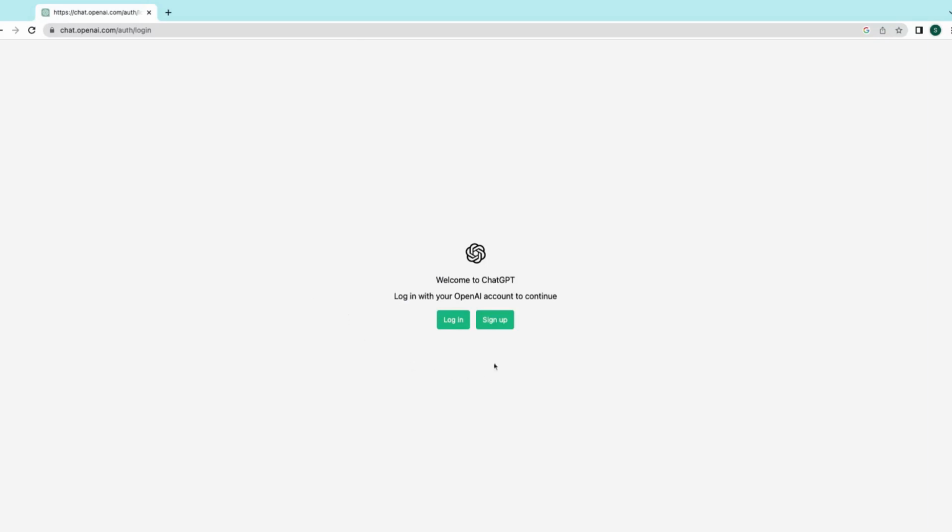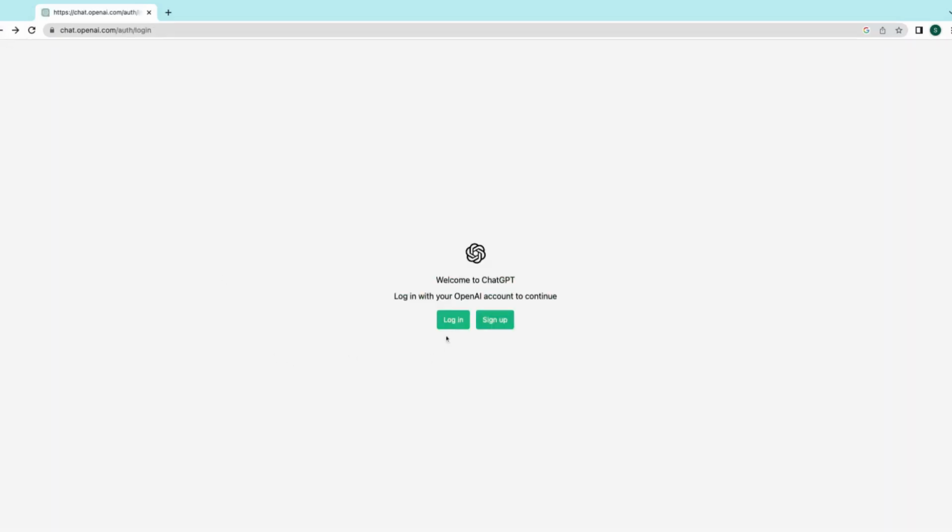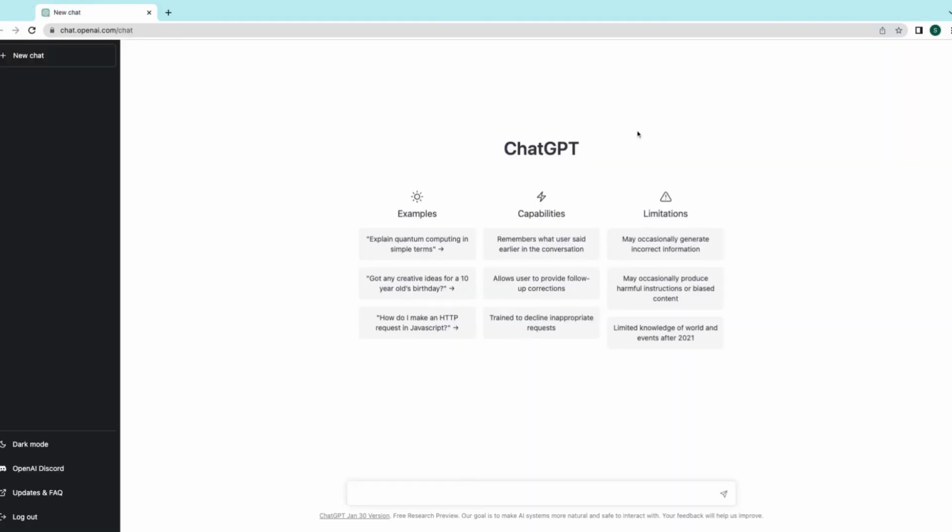You can sign up using email address and password, or if you have Gmail or Windows Mail you can sign up with those. If you have already signed up, press login button. It will lead you to ChatGPT welcome screen. From text box at the bottom, you can start asking question, ChatGPT will answer it.